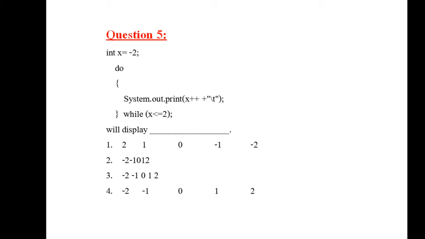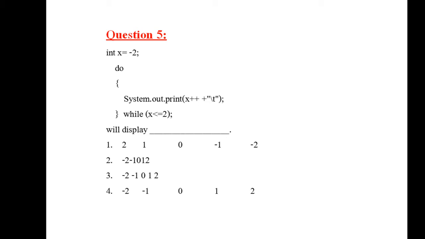And what will x++ do? It will print the data and then it will increase the value. So let us do the sum. Initially x is equal to -2. Do loop. You get into the loop body because you have no condition checking, so you enter into the loop body directly.